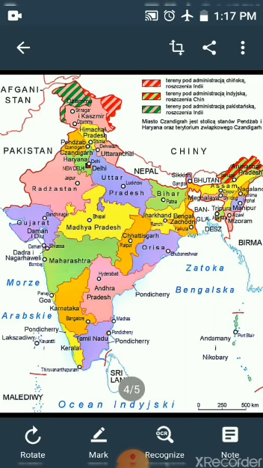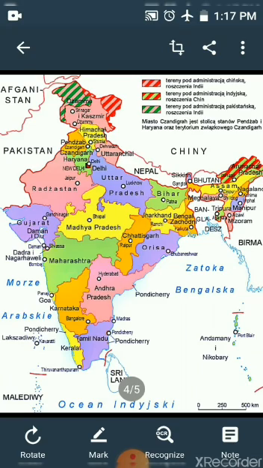Now we come to the political division of India. As we know, India is a vast country with a large population. It is the second largest country of the world. To run the country smoothly, it has been divided into a number of small areas. These are called states and union territories. India has 28 states and 9 union territories. Among these, Rajasthan is the largest and Goa is the smallest state in area.